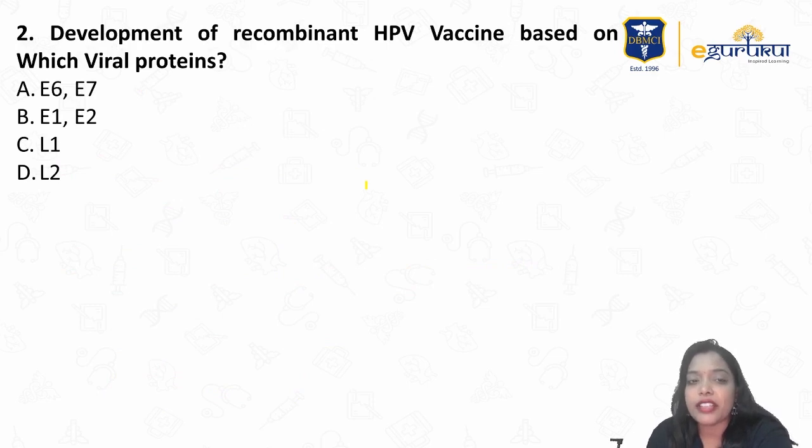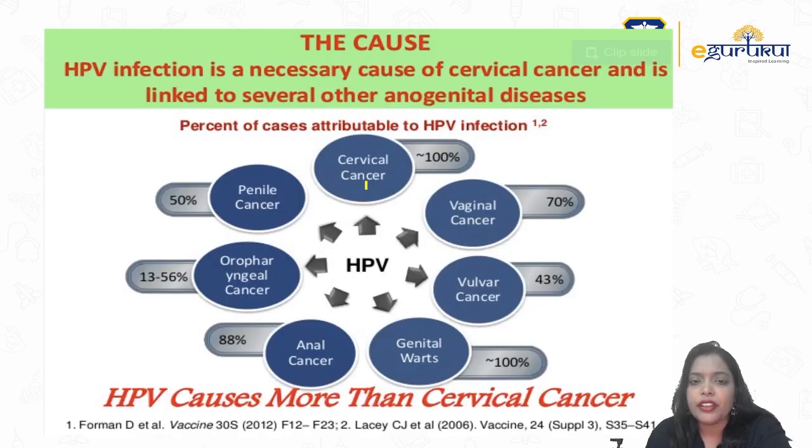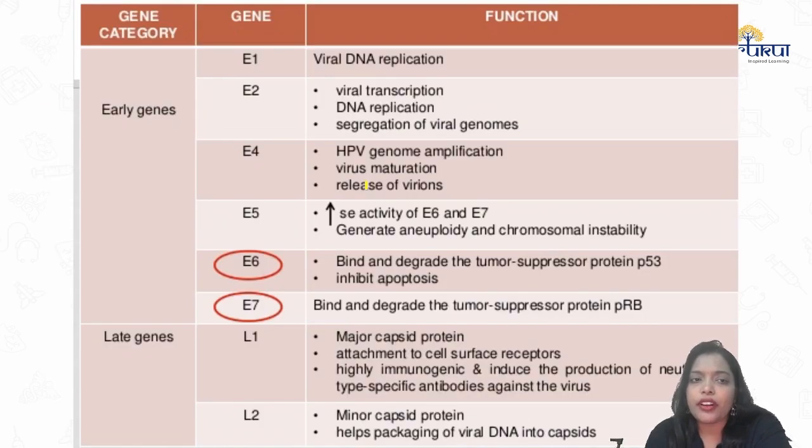Next they ask us about development of the recombinant HPV vaccine based on which viral protein. Let's see what viral proteins we have with the HPVs in order to speak about this. There are early genes and late genes. Among the early genes, E1 helps in viral DNA replication, and E2 helps in viral transcription, DNA replication and segregation of viral genomes. So both E1 and E2 help in viral DNA replication, right?